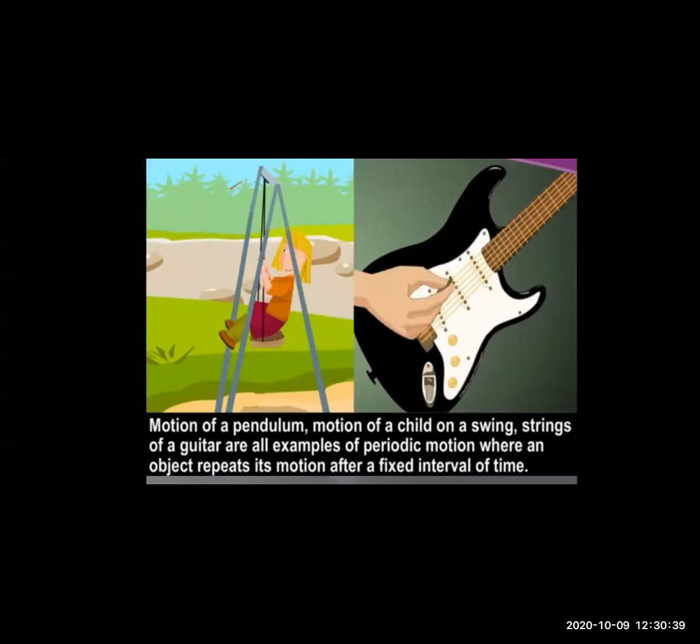Now you will ask how it is periodic motion. It is periodic because the moving object passes through a certain point and comes back again after a certain period. So these two also have periodic motion. Along with oscillatory motion, it also shows periodic motion.